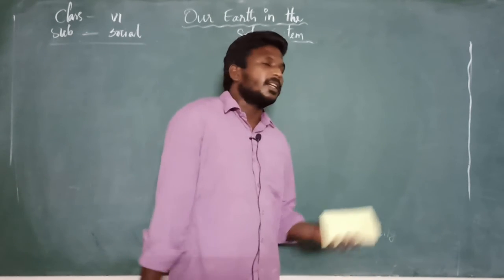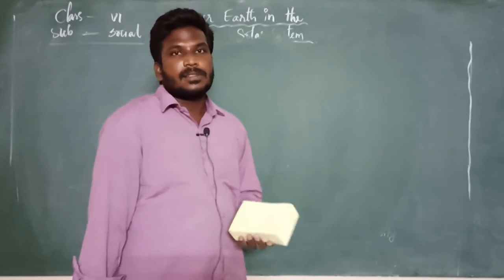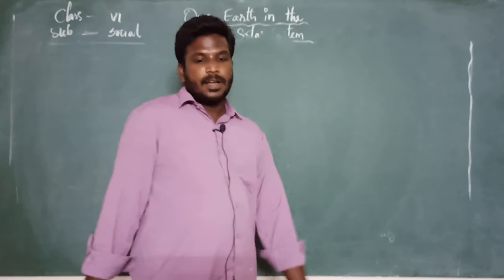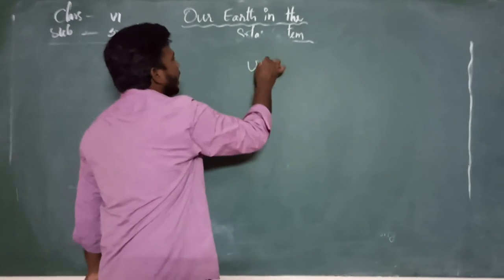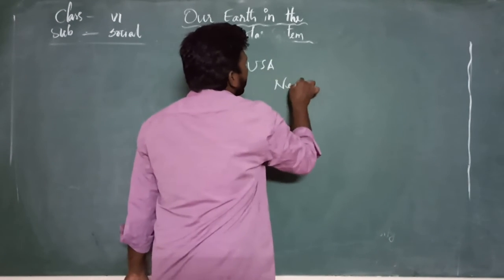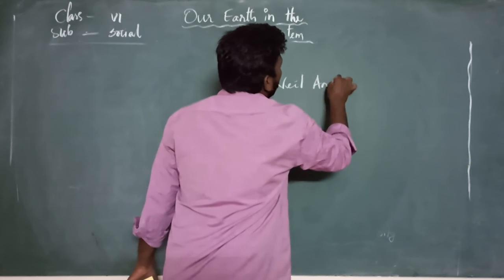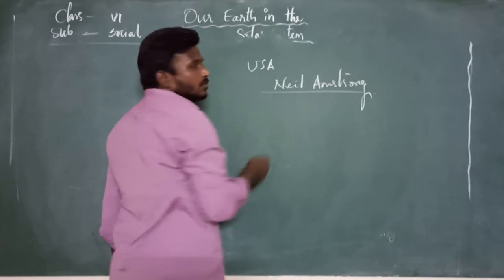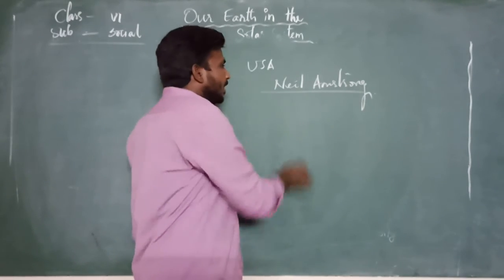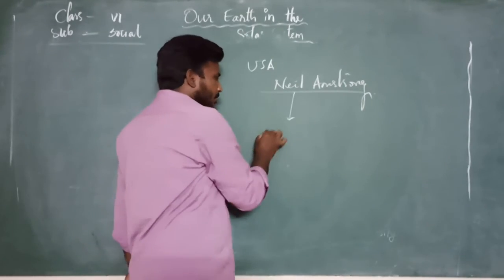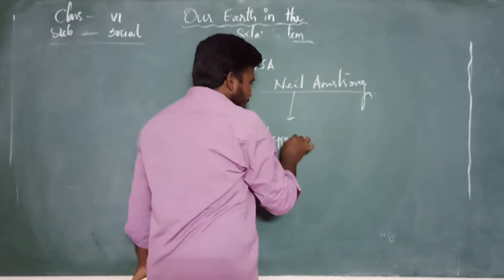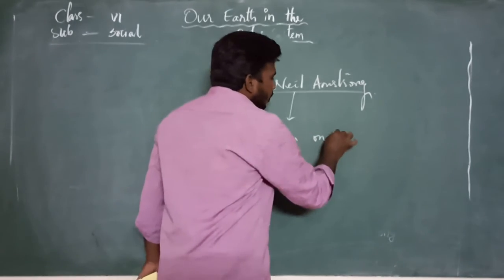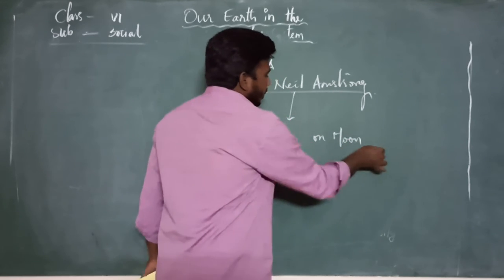Clear? So there was a famous astronaut who went into space. His name is Neil Armstrong. He belongs to the USA. He was the first person. What speciality did he make? He was the first person who stepped on the moon in history.